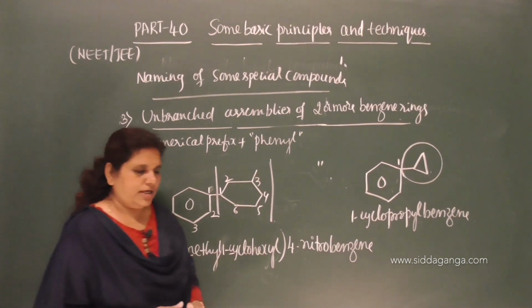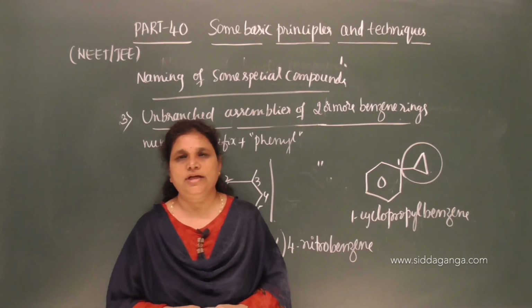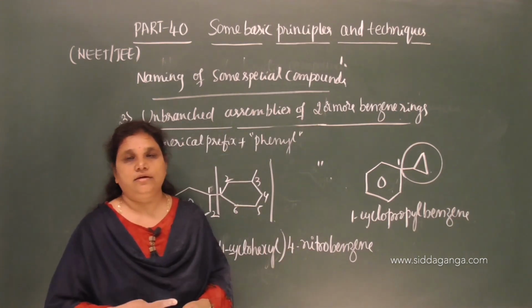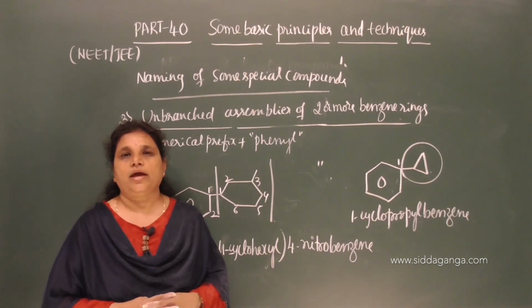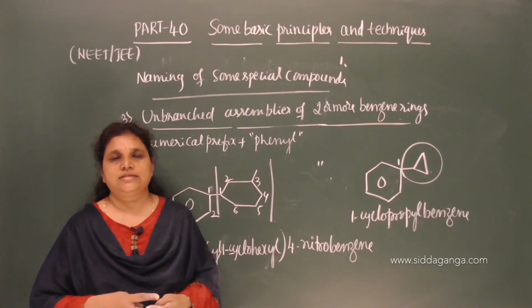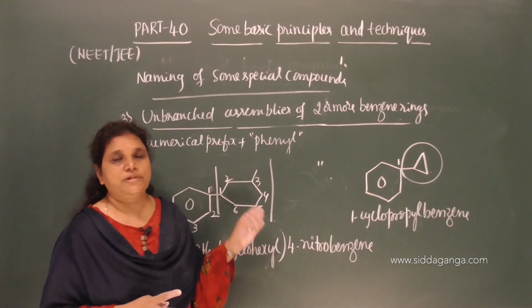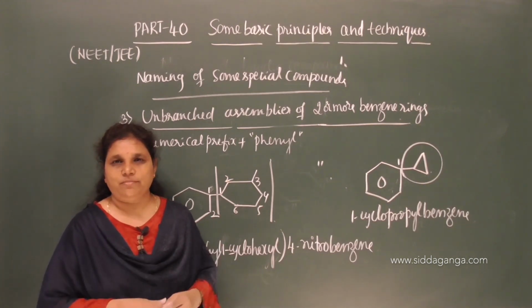Okay. So that completes the first part of this unit, some basic principles and techniques, and the next concept in this chapter will be general organic chemistry. I will treat it as a separate part of this unit. So in some basic principles and techniques, naming of the organic compounds is one part.